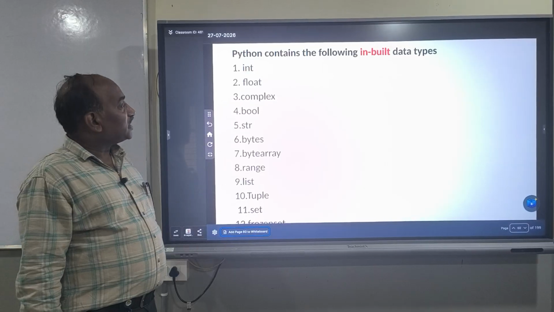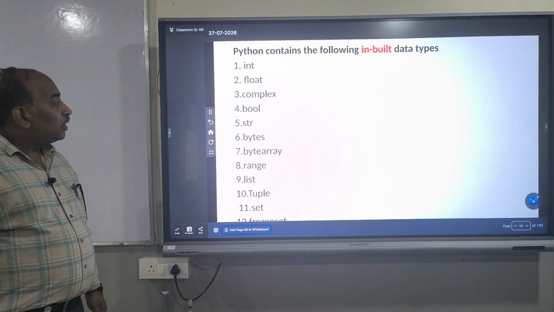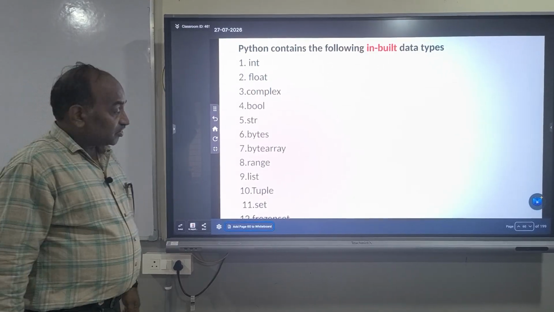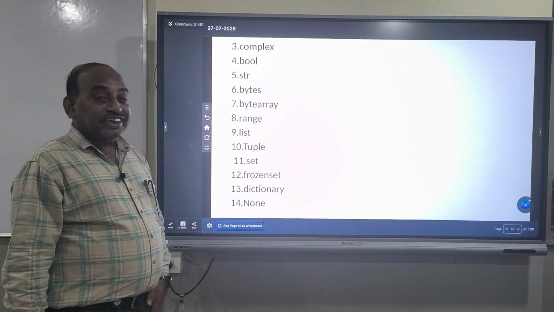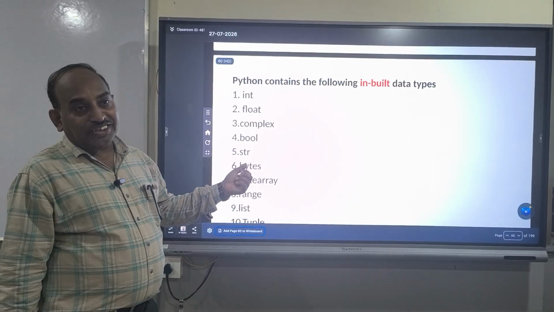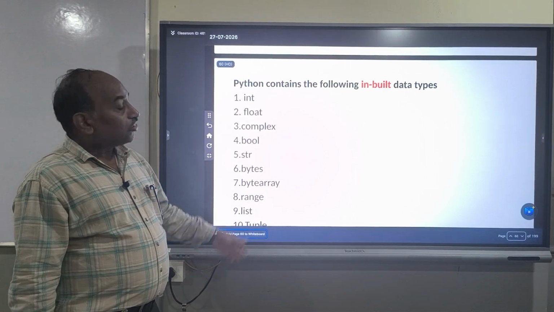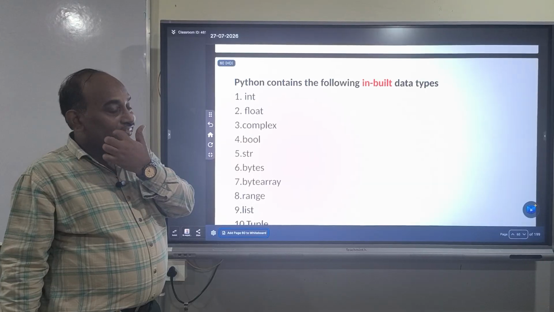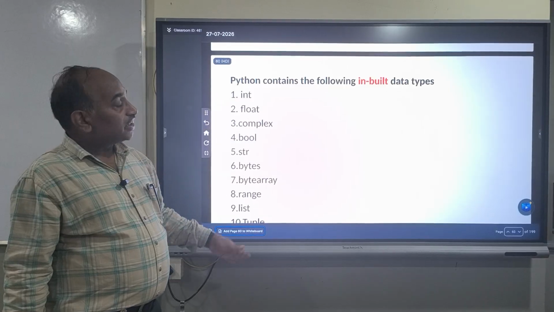The first one is int, and the second one is float, then complex, bool, string, bytearray, range, list, tuple, set, frozenset, dictionary, and None. These are the popular data types which are supported by the Python language. Most of these data types are supported by all programming languages like C, C++, Java, and Python also supports these data types.